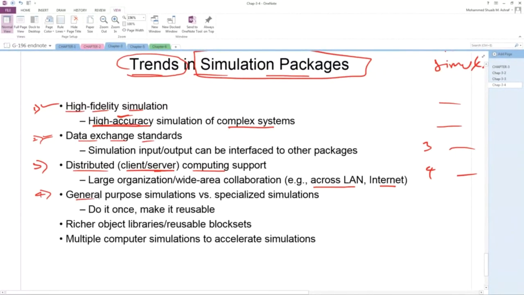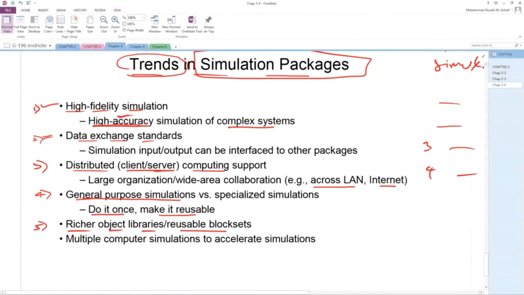Number 4, general purpose. It means general purpose simulation. You make the code once and after that you can reuse it. Number 5, richer object library and reusable blocks.